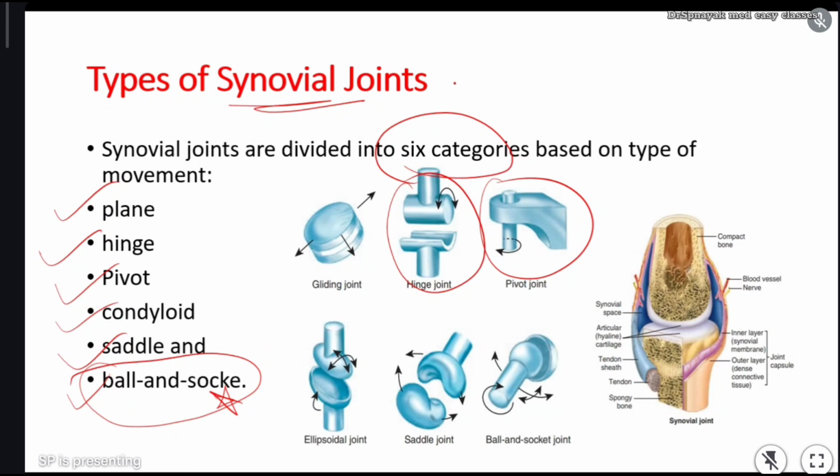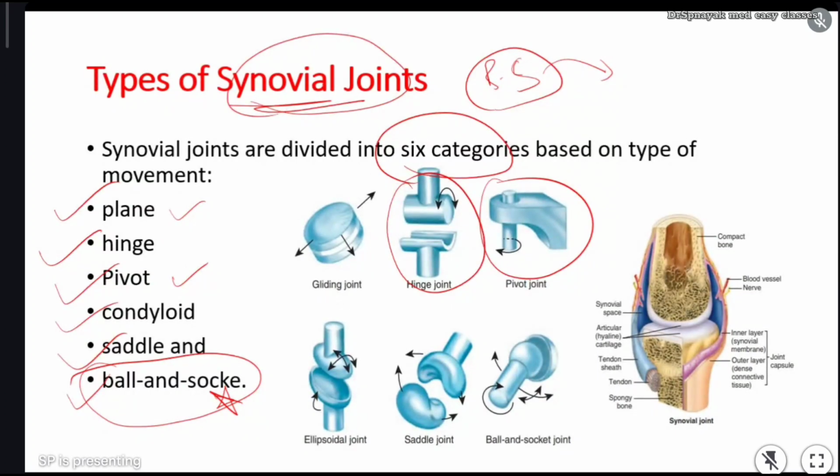In exam they may ask you to write about ball and socket joint, or they may ask for 2 marks, where is the ball and socket joint located, like that, or write about pivot joint, plane joint. They will ask you for 2 marks, and it may also come for 4 marks. They will tell you to classify synovial joints and write a brief note about all the joints.